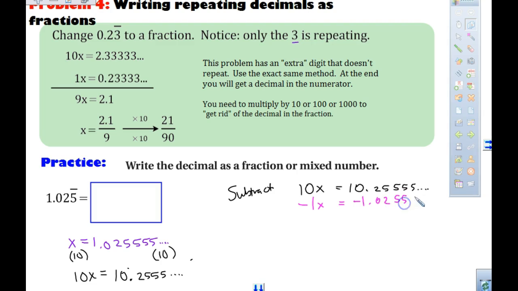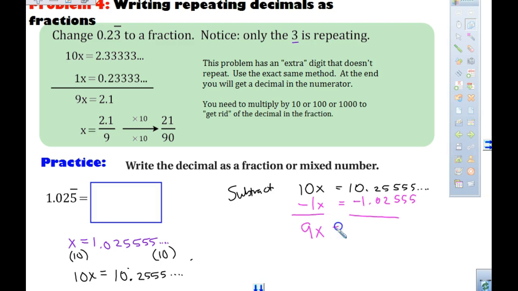This isn't as nice, right? But you can still do the subtraction. Do you see how this isn't as nice? Okay. So, 10x minus 1x still is leaving us with 9x. Agree? I agree. Okay.